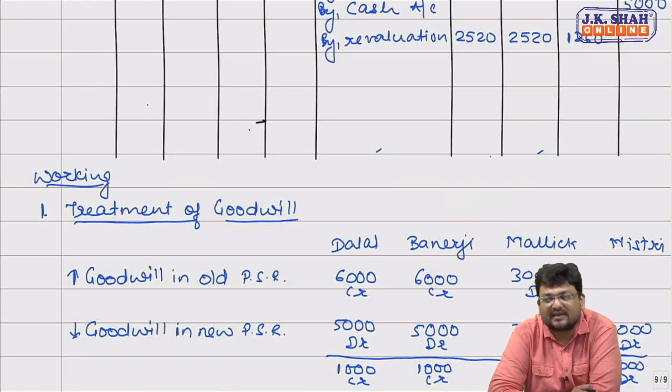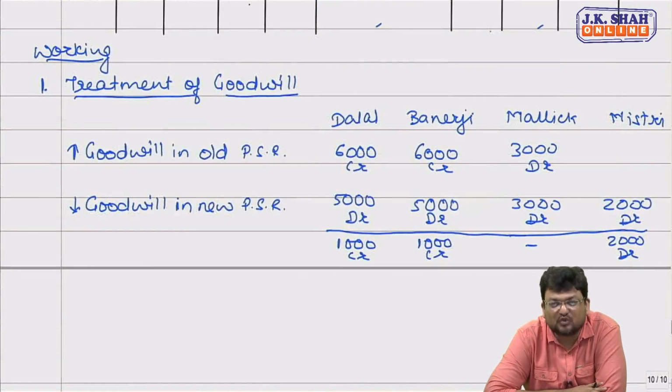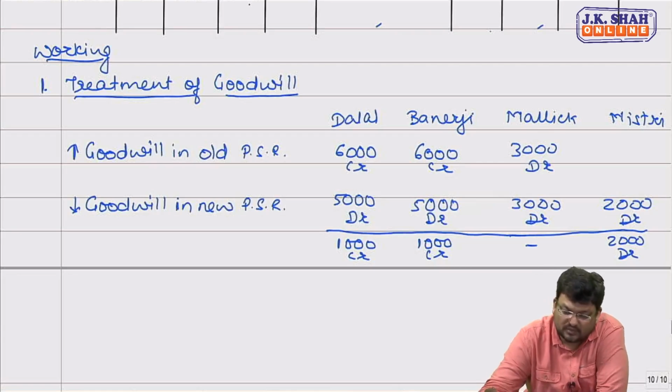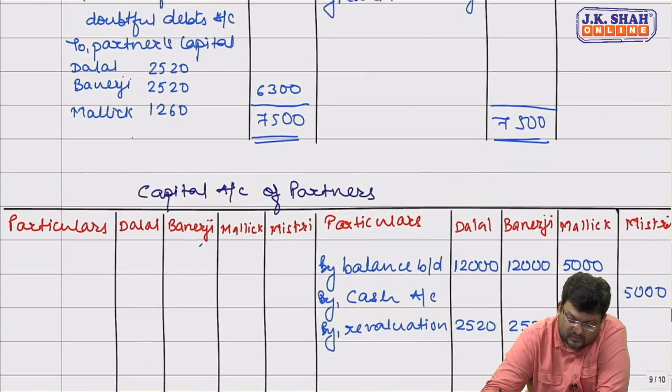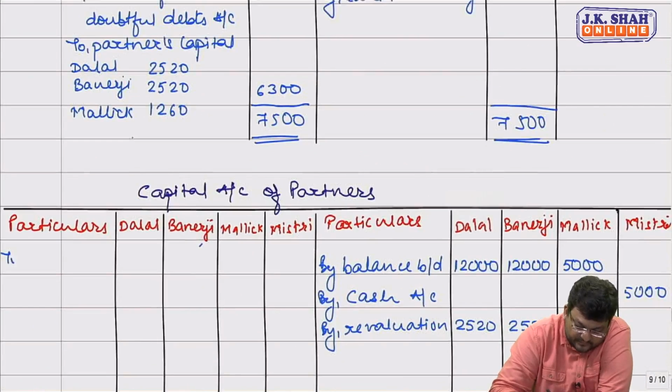So the entry we get is Mistry's capital account debit to Dalal's capital to Banerjee's capital. So the entry we need to pass for goodwill is Mistry's capital debit 2,000 to Dalal's capital to Banerjee's capital. So in Mistry's capital debit side, to Dalal's capital and to Banerjee's capital.